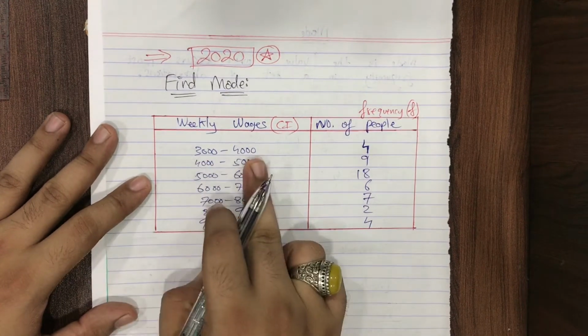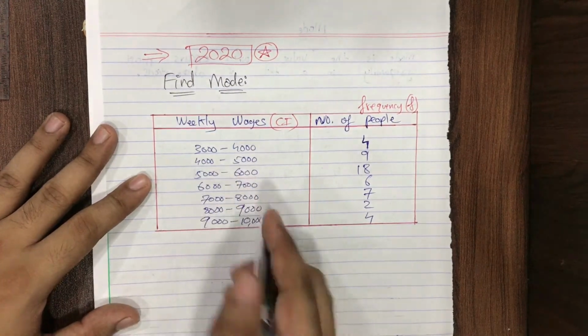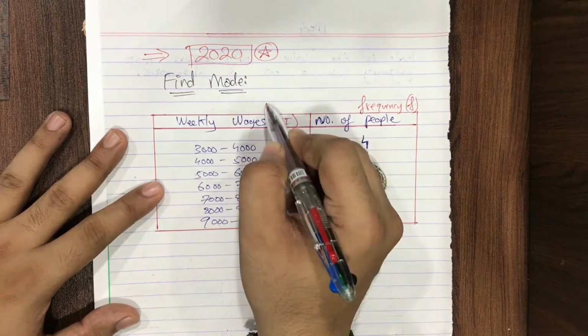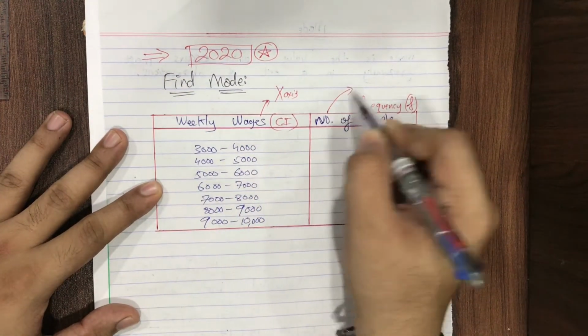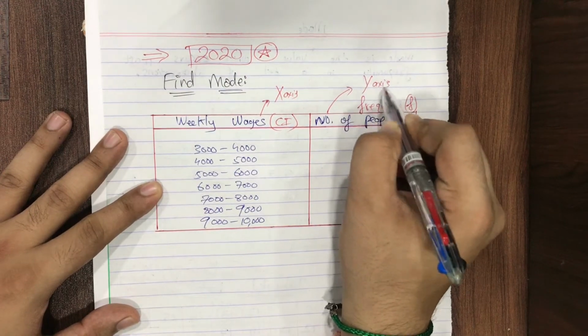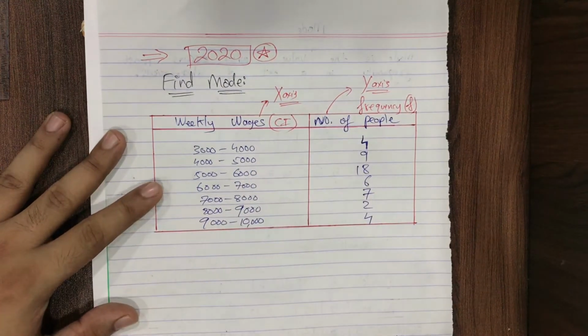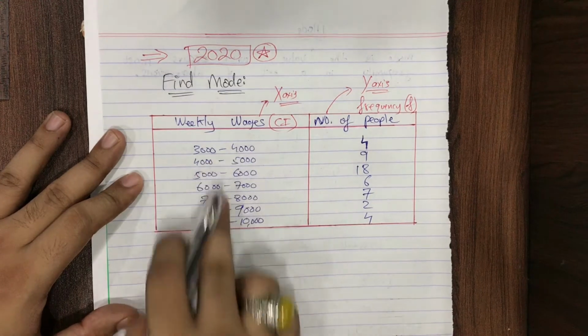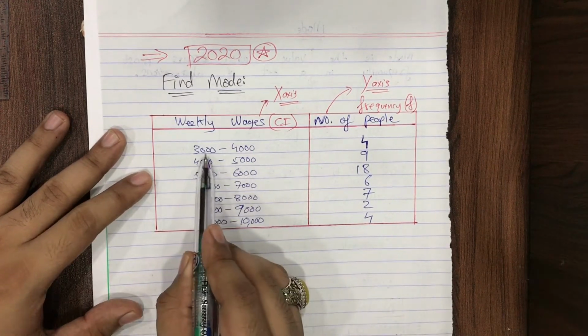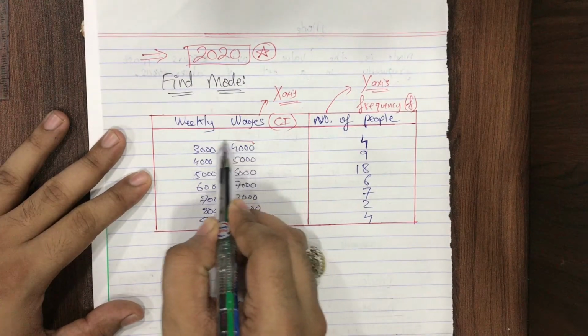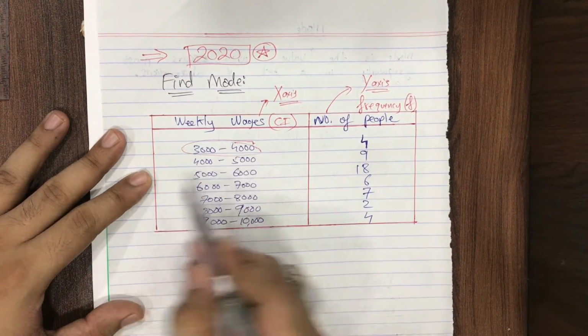Right now in the note I told you, the class intervals will always come on the x-axis, and the frequencies will come on the y-axis. Just now we saw this in a note. So how to write these class intervals? There is a common mistake: students write 3000 to 4000 as the value of one block. No, it will be completely wrong.